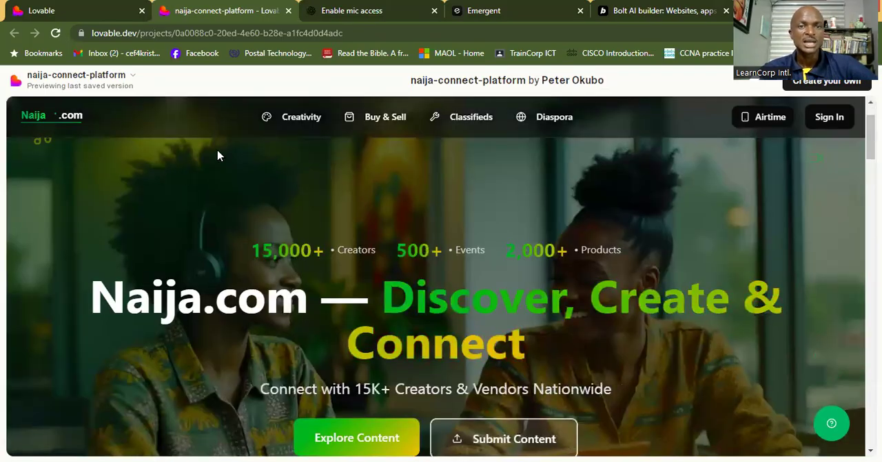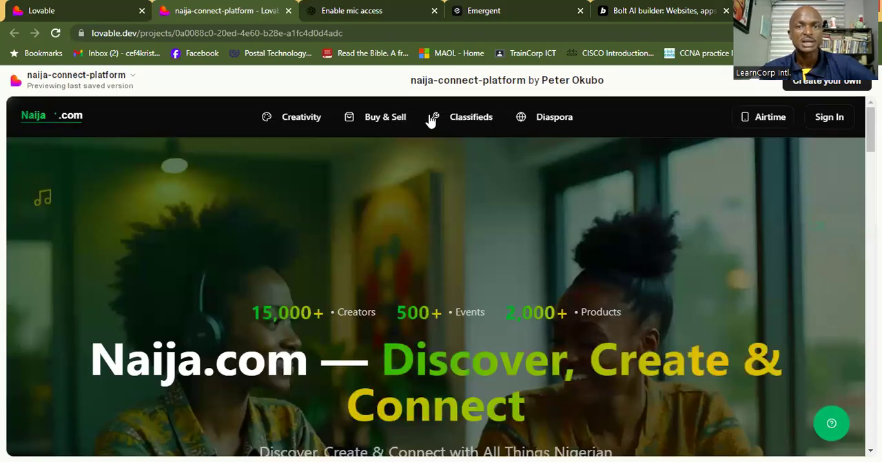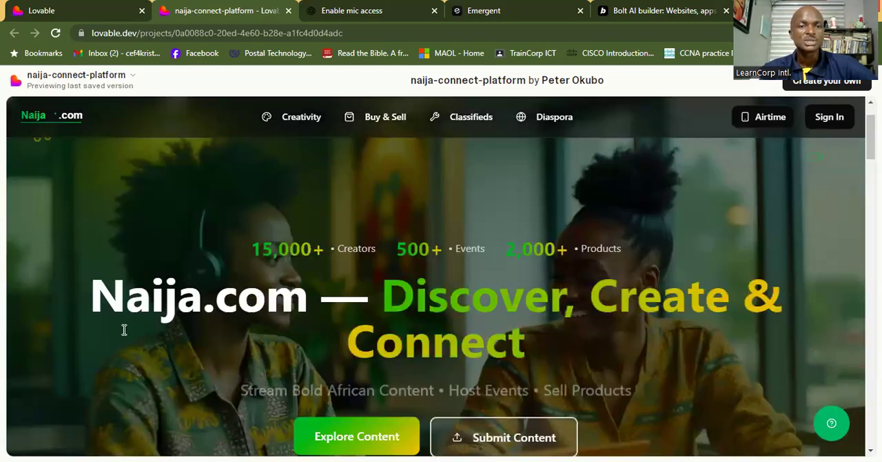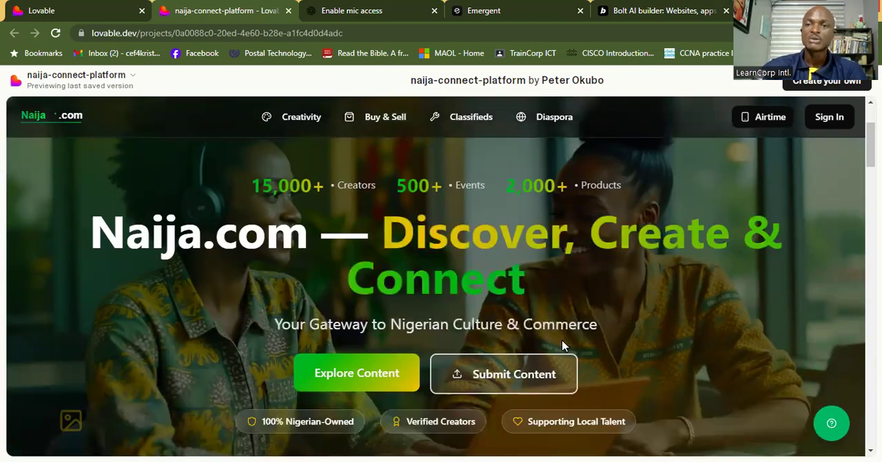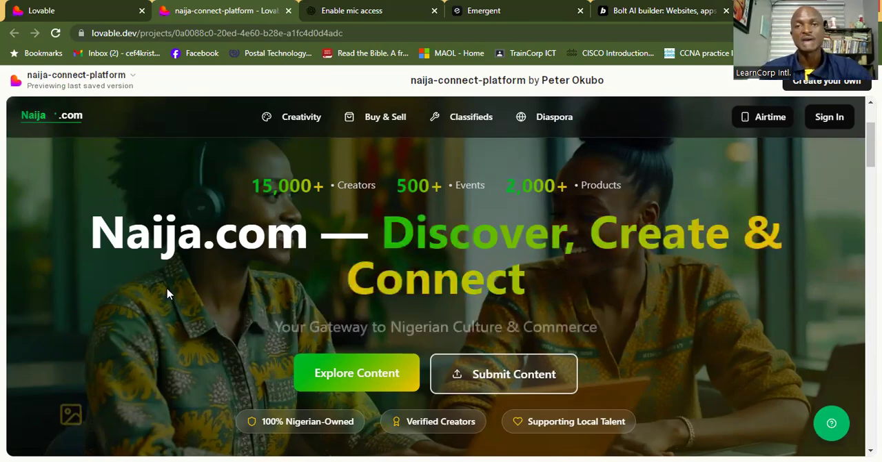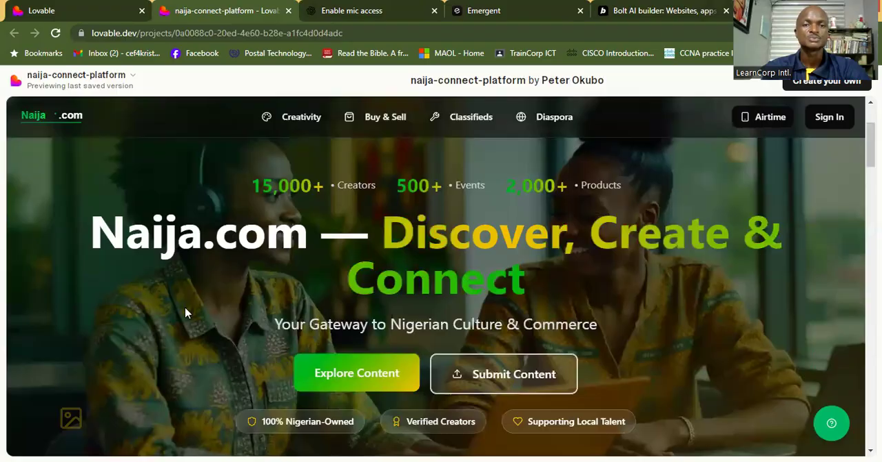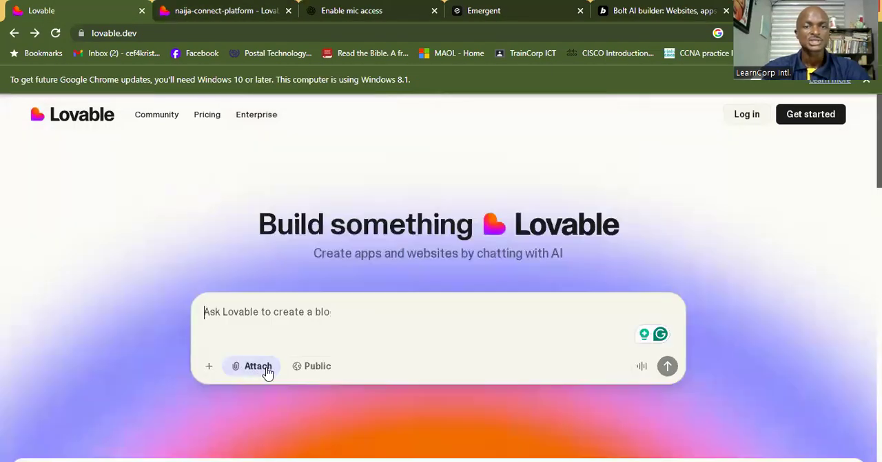So you can see this is the landing page: creativity, buy and sell, classified, diaspora. So it's Niger.com, discover, create, and connect. All of this, the power of the mindset. So this background, they probably would have prompted it to design this image. You can design images with prompt, or if you prefer to have real people, you can have your picture with someone or some other people you'd rather have on the application. So you can upload it right there. And I think that's where you have this option to attach, okay?